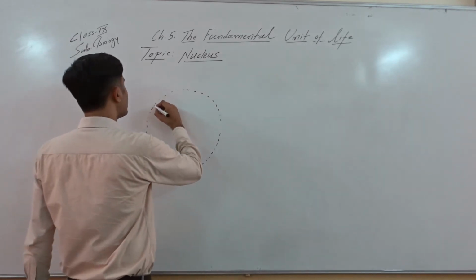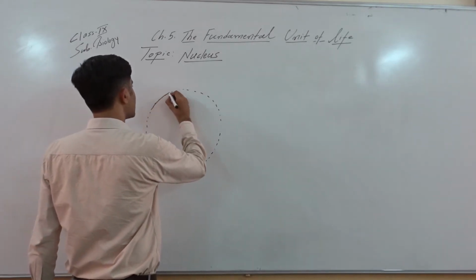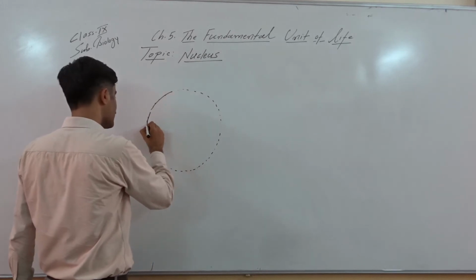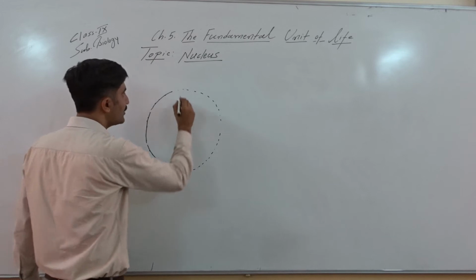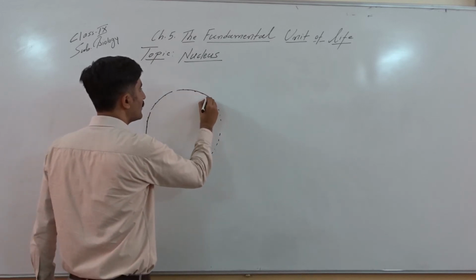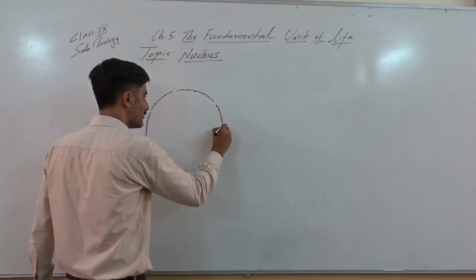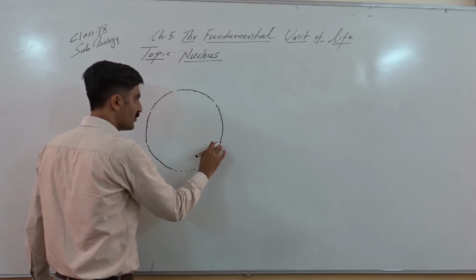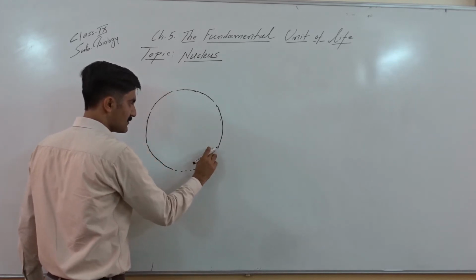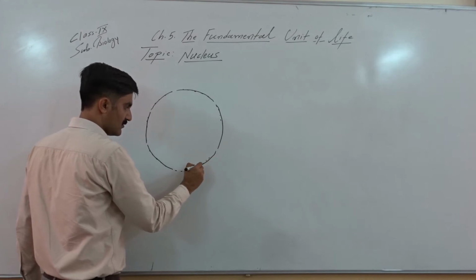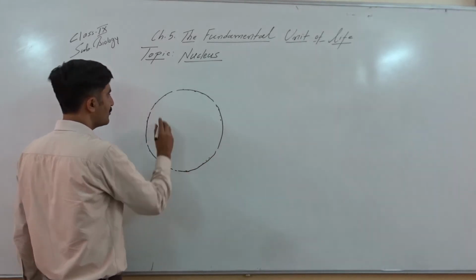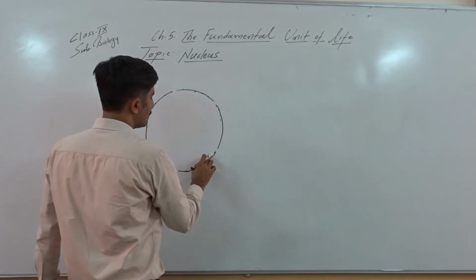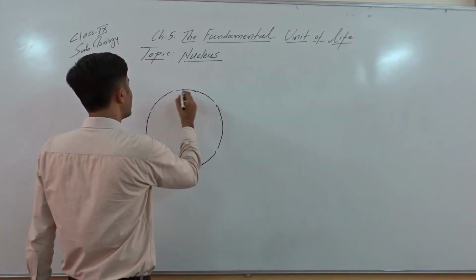So this double membrane is not continuous. It has some gaps, and these gaps are called nuclear pores. Please remember, these gaps are called nuclear pores. So this is one membrane, and one more membrane we can draw here.